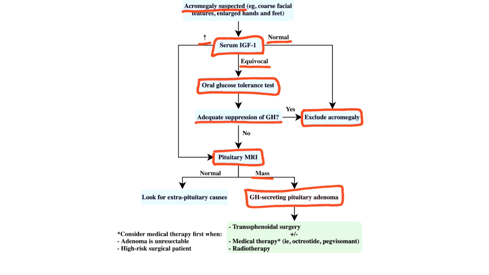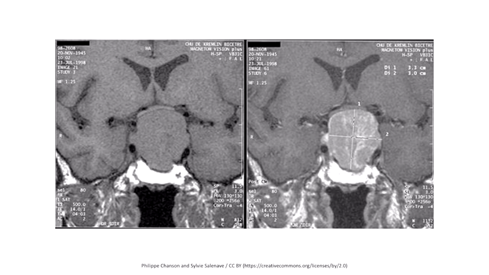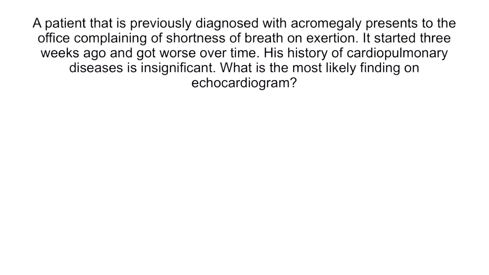The presence of a pituitary mass on MRI confirms the diagnosis of GH-secreting pituitary adenoma as the cause of acromegaly. However, if the pituitary looks normal on MRI, we should look for extra-pituitary causes. Here is an MRI of a patient diagnosed with acromegaly. Note the pituitary adenoma with suprasellar extension that compresses the optic chiasm. Before we end with management, let's try a quick question. A patient that is previously diagnosed with acromegaly presents to the office complaining of shortness of breath on exertion.